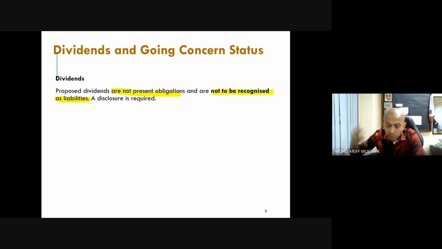But the announcement is made, and it is significant because dividend is the sharing to shareholder. Shareholder is the owner of the firm, so it is significant. So, what should we do? We should just disclose in the notes to the account.